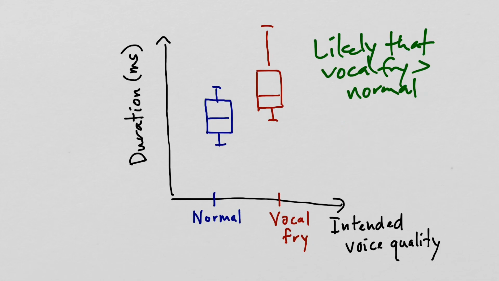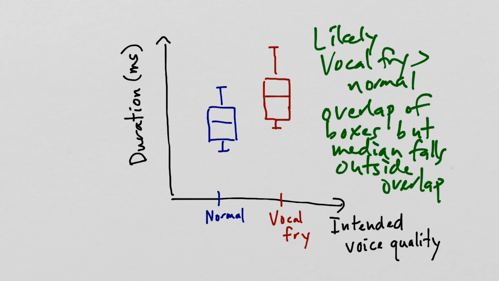In these two cases where the boxes do overlap here, but we see that at least one of the medians falls outside of the overlap with the other box, or in this case where there's overlap in the boxes, but this median here is still above where this box ends, in these cases, we'd say the vocal fry duration is likely or probably bigger than the normal voice.